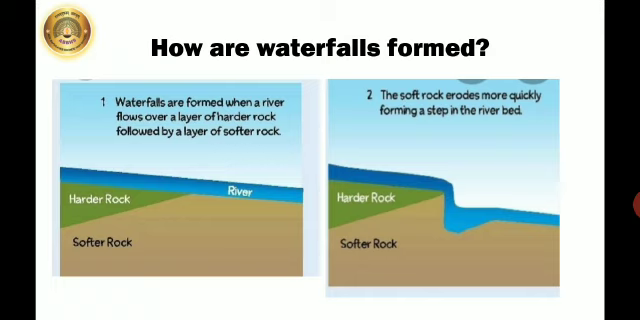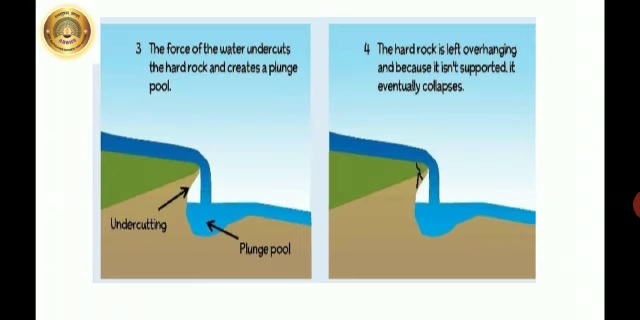Now, around our surrounding, around the mountain ranges, we have seen a number of waterfalls. How are these waterfalls formed? Here you can see the formation of waterfalls. A waterfall is formed when there are layers of hard rock and soft rock. So the soft rock gets eroded faster. As the lower layer is a soft rock and the upper layer is a hard rock, due to the flow of the river water, the soft rock erodes quickly, forming a step in the river bed.